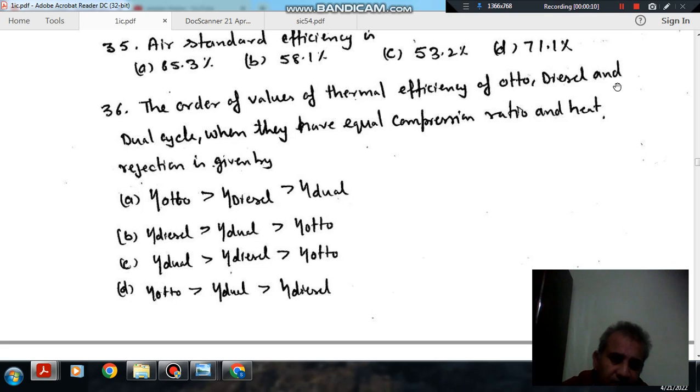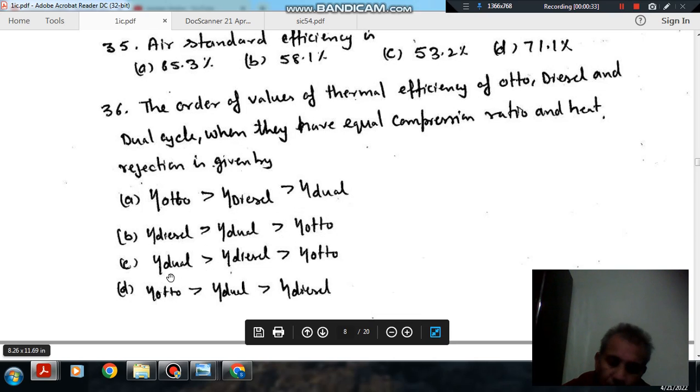Question number 36: the order of value of thermal efficiency of Otto, diesel and dual cycle when they have equal compression ratio and heat rejection is given by. Option A, efficiency of Otto cycle is greater than efficiency of diesel cycle greater than dual cycle. Option B, efficiency of diesel cycle is greater than dual greater than Otto. C, efficiency of dual cycle is greater than diesel and then greater than Otto. Option D, efficiency of Otto cycle is greater than efficiency of dual, greater than efficiency of diesel.